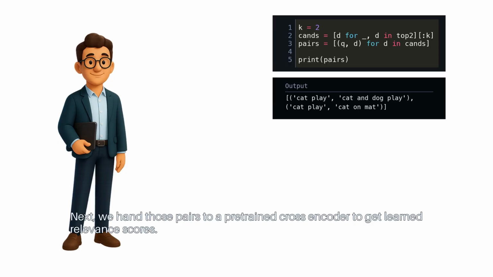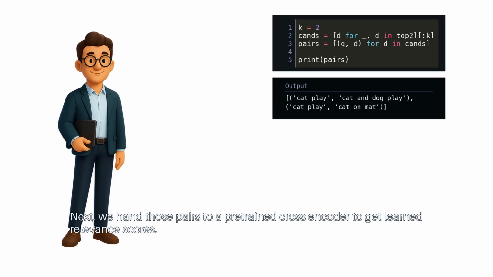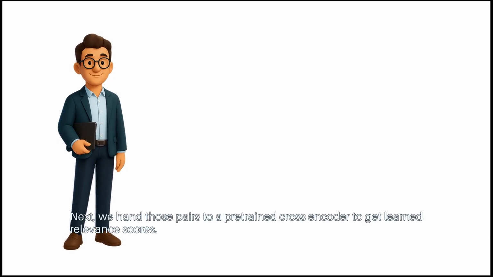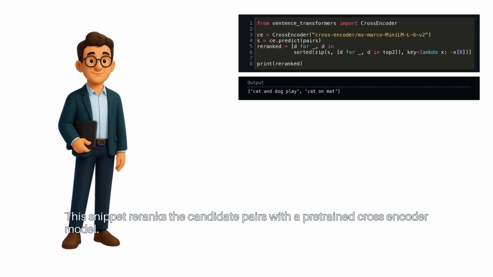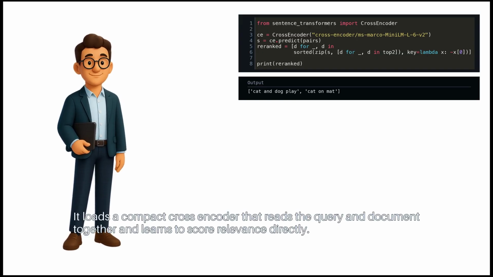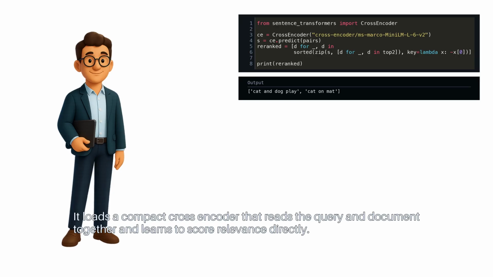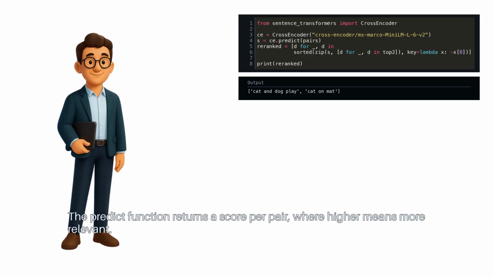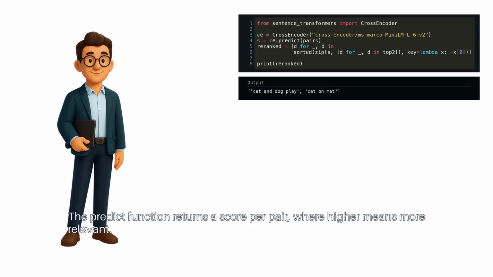Next, we hand those pairs to a pre-trained cross-encoder to get learned relevance scores. This snippet re-ranks the candidate pairs with a pre-trained cross-encoder model. It loads a compact cross-encoder that reads the query and document together and learns to score relevance directly. The predict function returns a score per pair, where higher means more relevant.